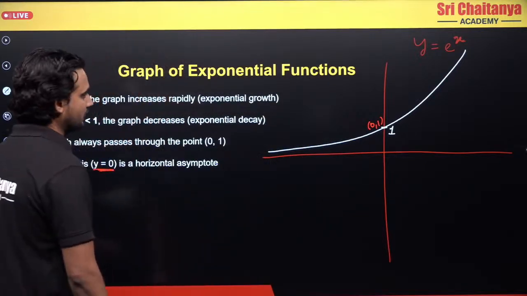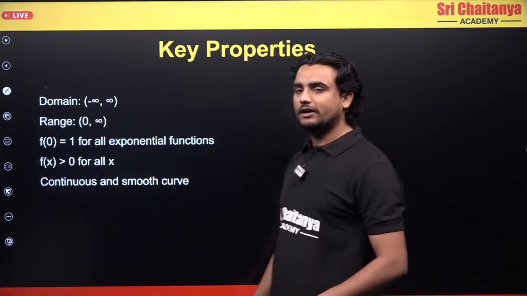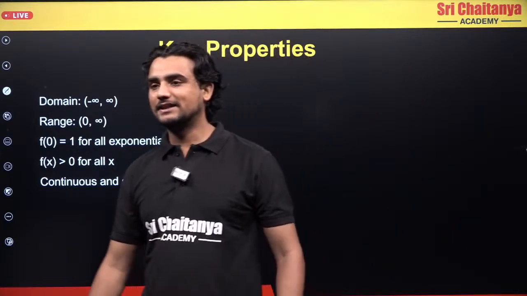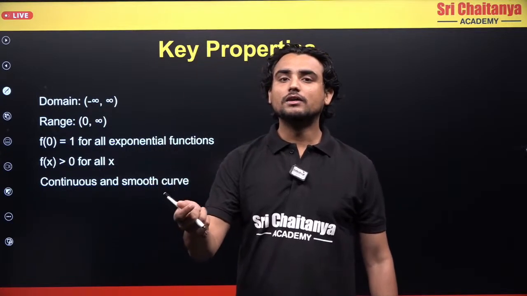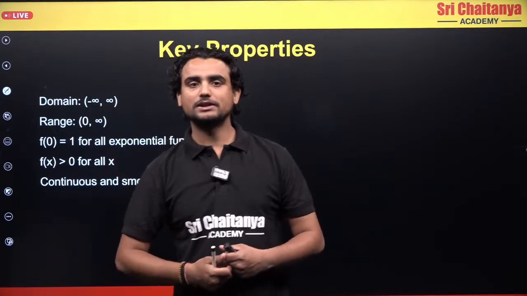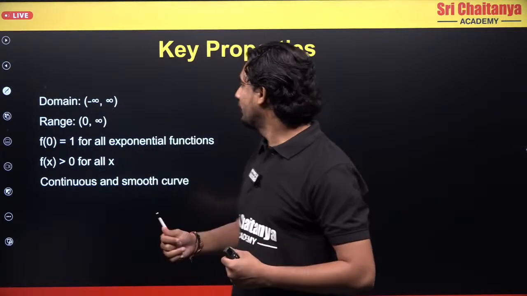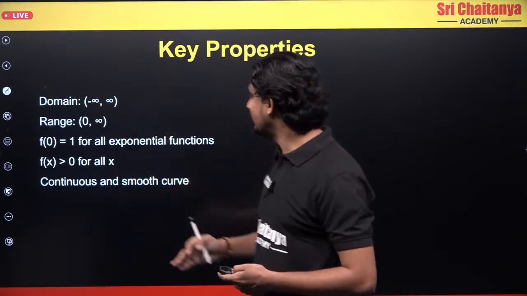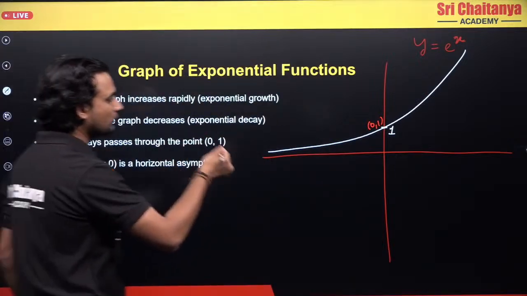Next, what are the key properties? Domain: I talked about domain in the last class. What is domain? Domain is the set of all possible input values which I can have. The domain here is minus infinity to infinity. If you look at this graph, what values of x can I put?